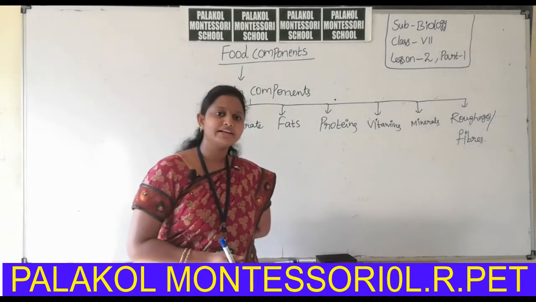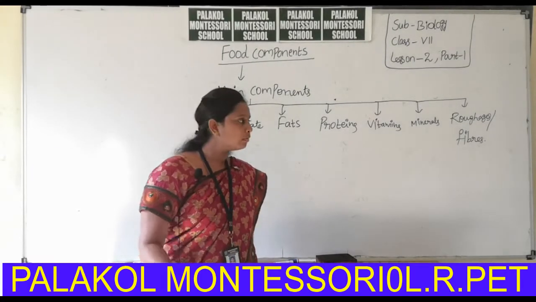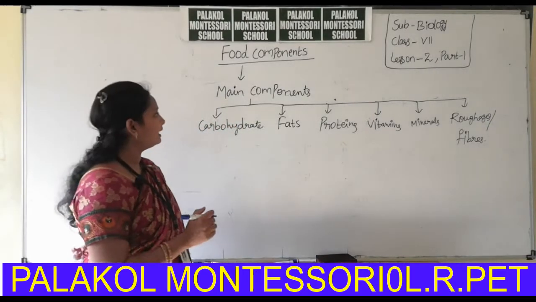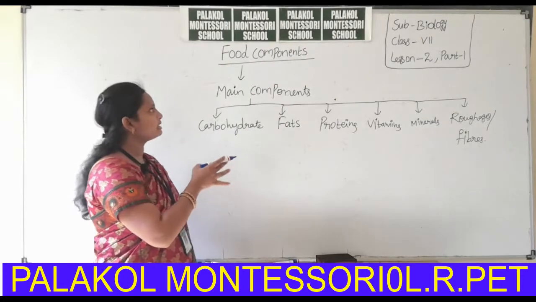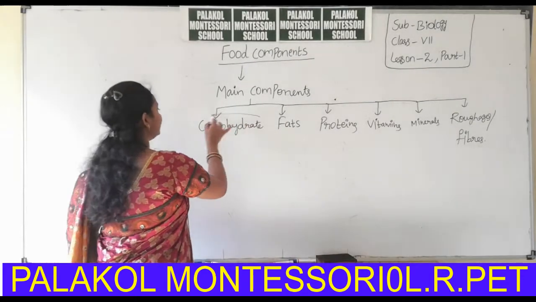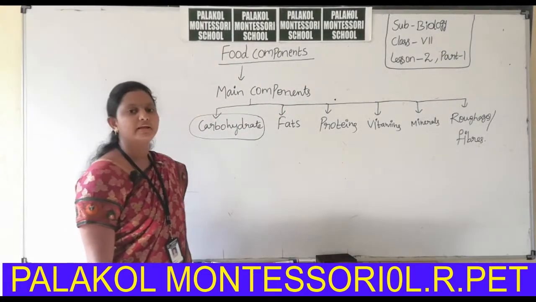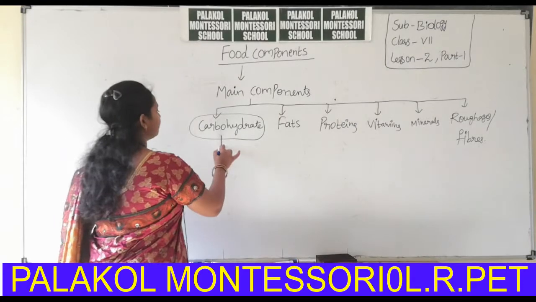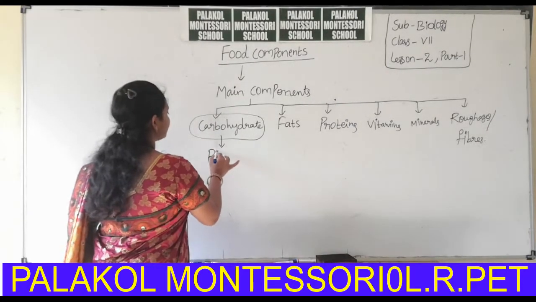In our daily life we take food as we like, but all the food items include these components. In everyday life we take carbohydrate content. The best example of a carbohydrate-containing food is rice.